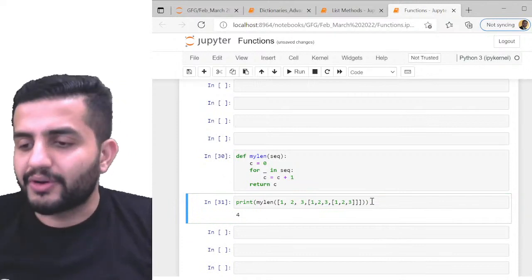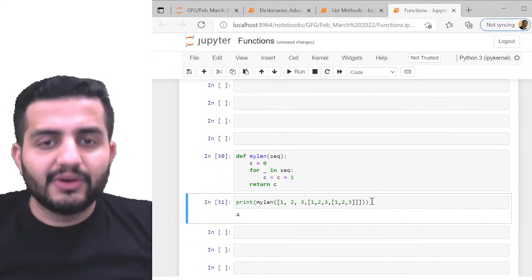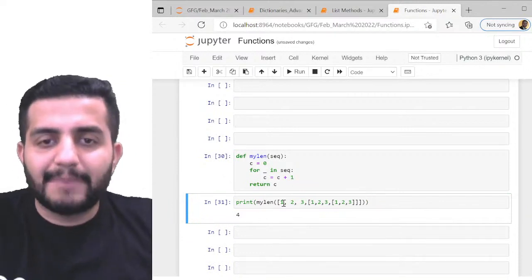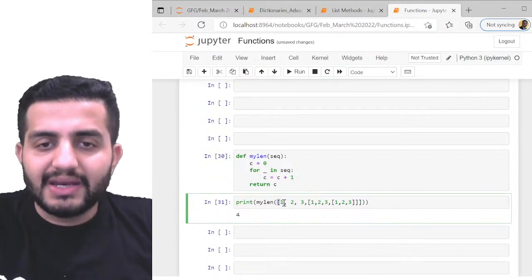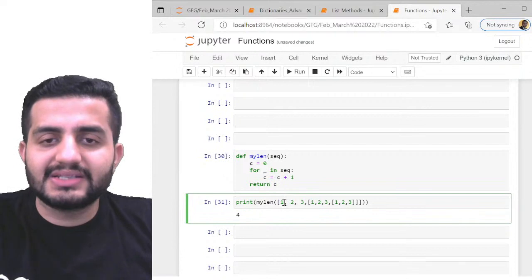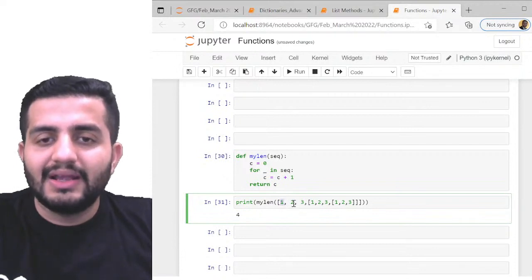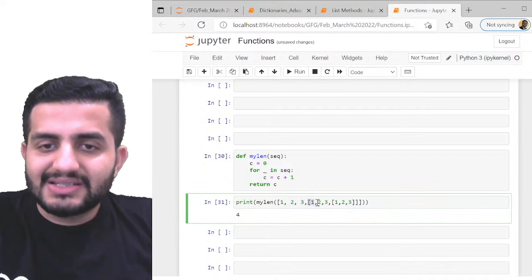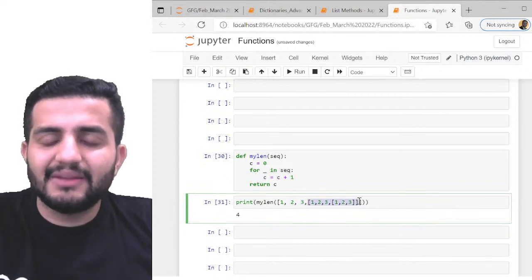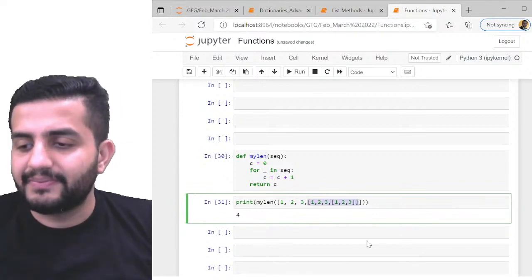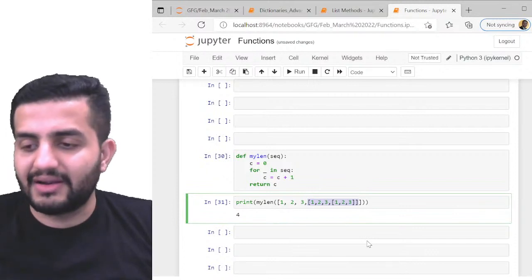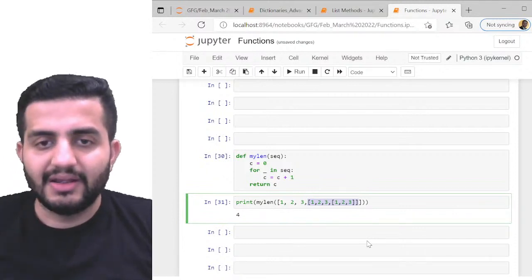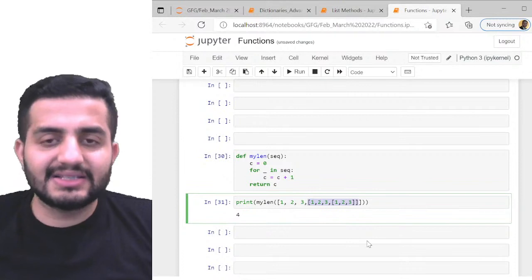The output is 4. And why it is 4? Because it takes the parent list. Always it takes the parent list. And the parent list is what? So in the parent list, I have the first element as 1, second element as 2, third element as 3, and the fourth element as this entire nested element is my fourth element. It will not give an error. Absolutely it will not give you an error. The entire nested list is the fourth element.